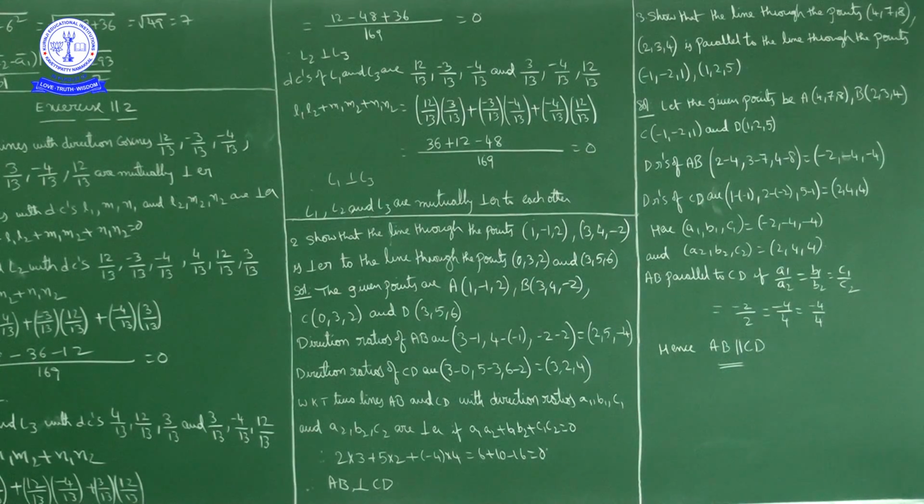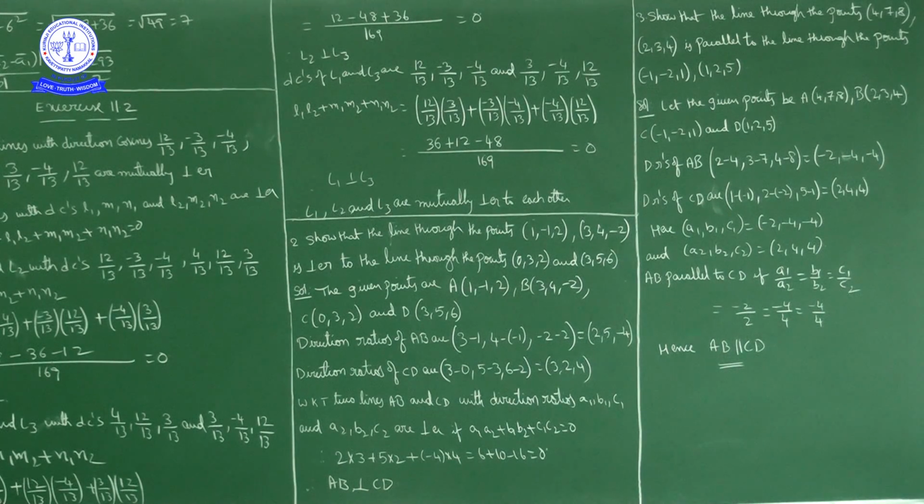So what are the given points? I'll consider them as A, B, C, D. The given points are A (1, -1, 2), B (3, 4, -2), C (0, 3, 2), D (3, 5, 6). These are the four given points. Now what we have to show? The line passing through A and B is perpendicular to the line passing through C and D. It is enough if we show that their directions are perpendicular to each other. We'll calculate the direction ratios of line AB and the direction ratios of CD.